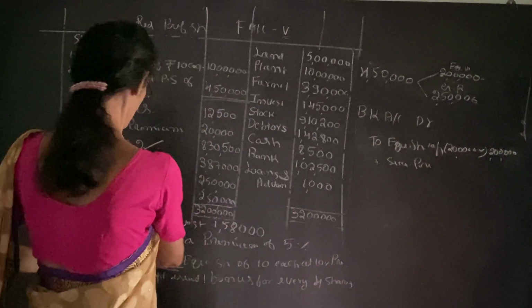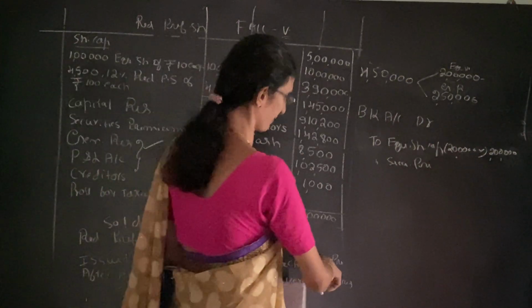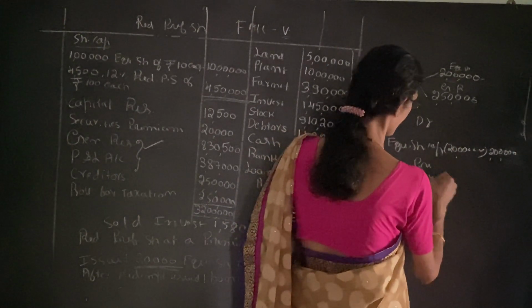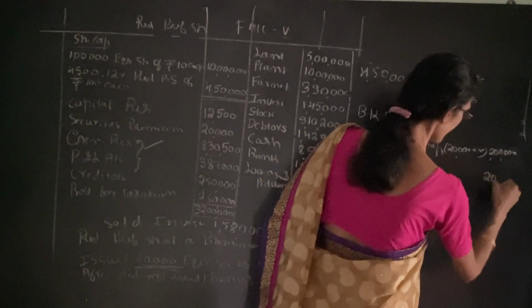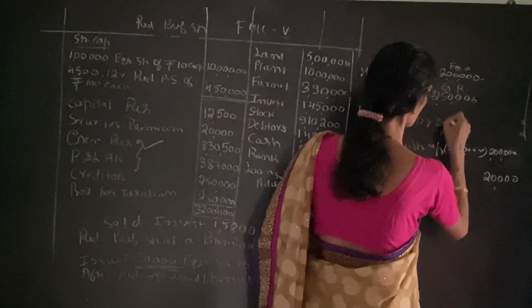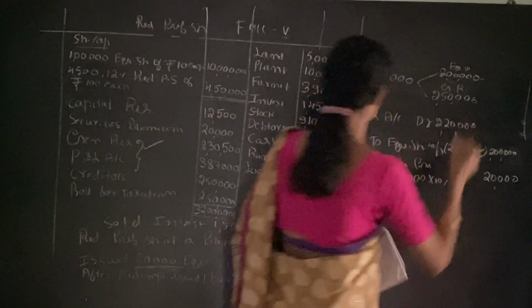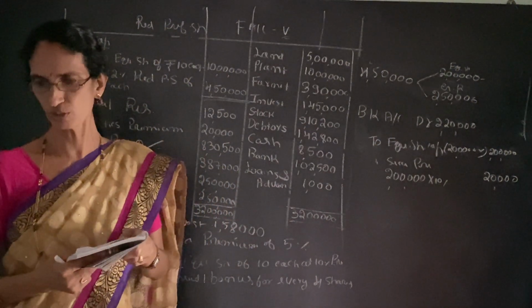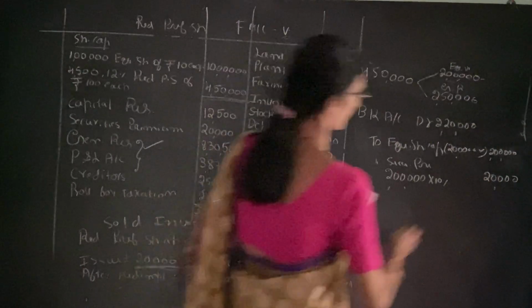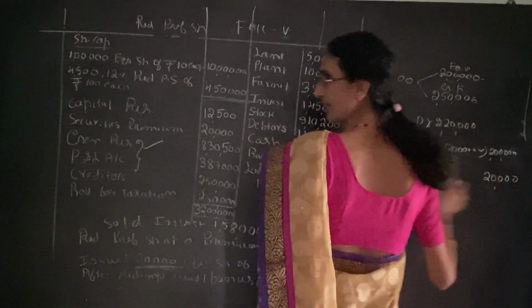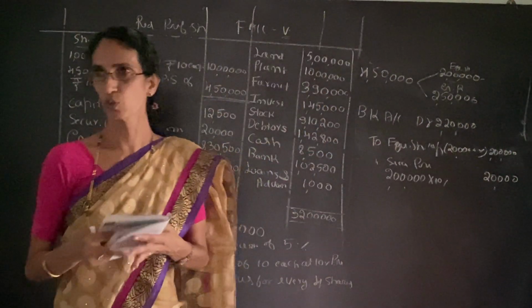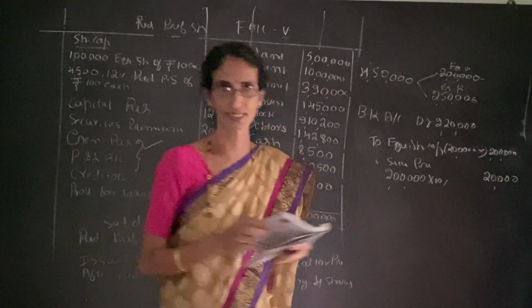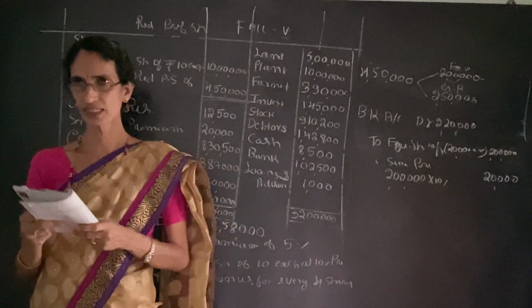Then 20,000 equity shares at 10% premium, that is 2 lakh into 10%, that is 20,000. So bank account is 2,20,000.